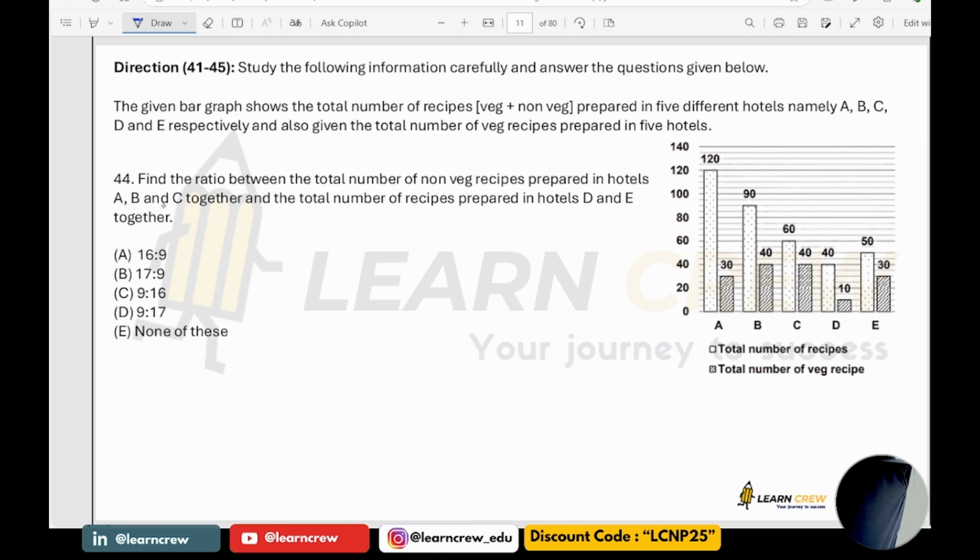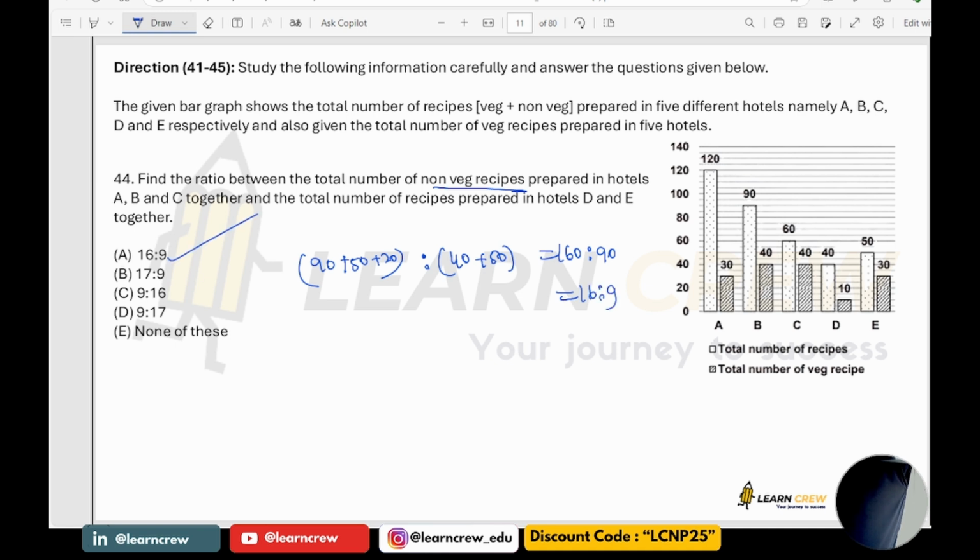Next, 44. Find the ratio between the total number of non-veg receipts prepared in hotels A, B and C together to the total number of receipts prepared in hotel D and E together. So it is non-veg in A, B and C to total in D and E. So it is 90 plus 50 plus 20 non-veg to total in D and E. Total in D and E would be 40 and 50. So it is nothing but 160 is to 90. 160 is to 90 means 16 is to 9 is the answer.